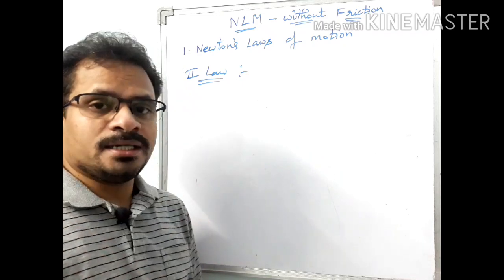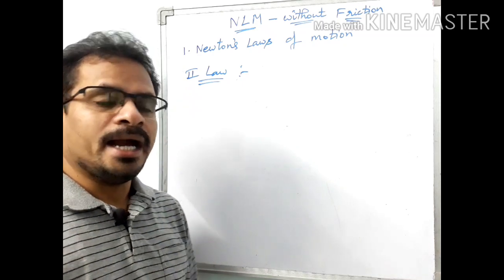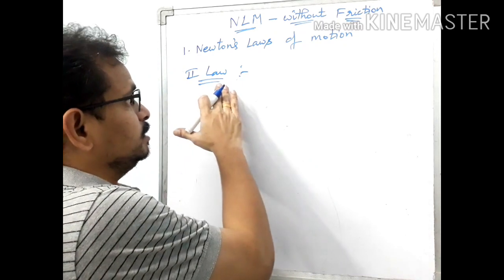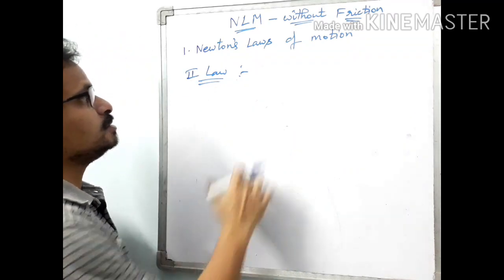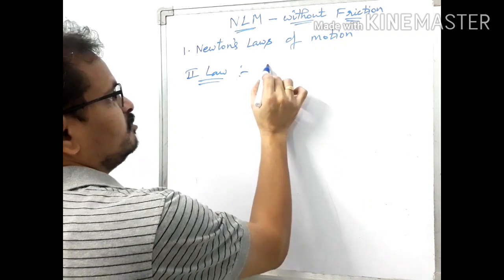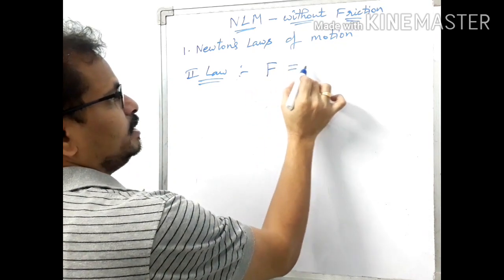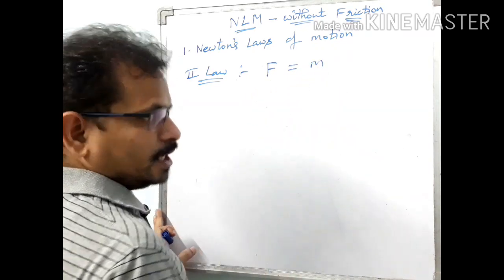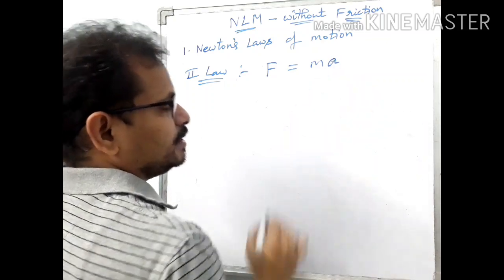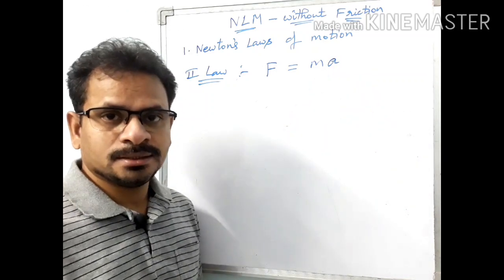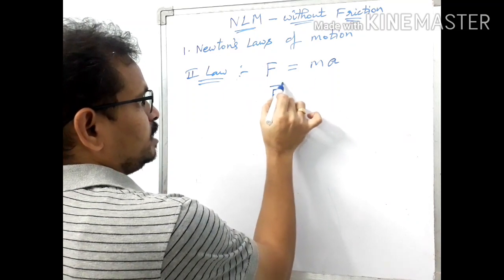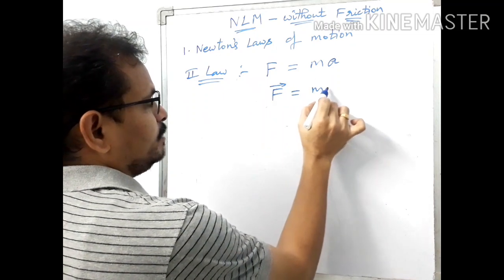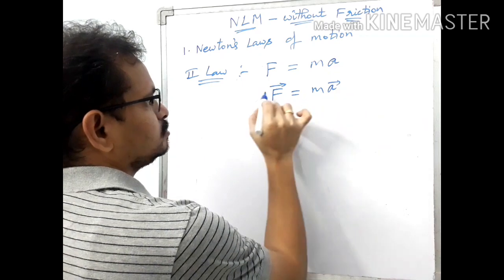For the calculation part, one more law is required, and that law is Newton's second law. So what is Newton's second law of motion? It states that if a force F acts on a body of mass m, it produces an acceleration a. Since these are vectors, let us write in vector notation: F bar equal to m a bar.